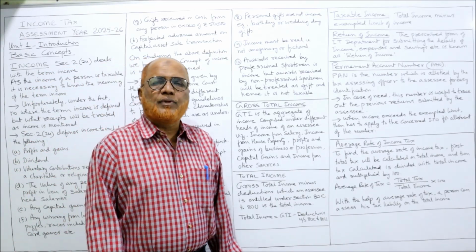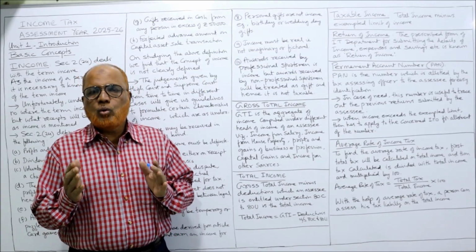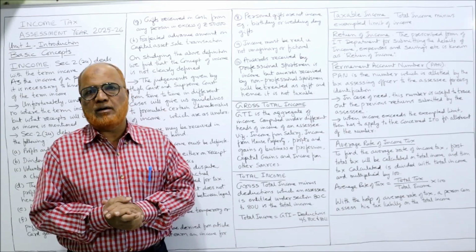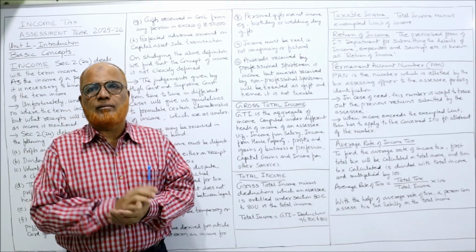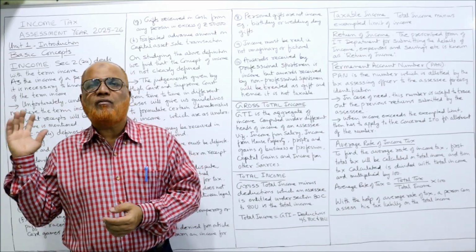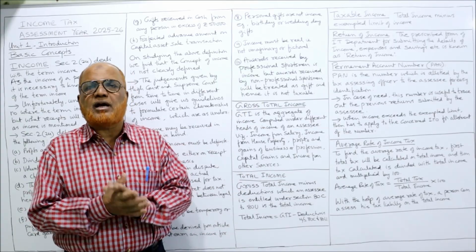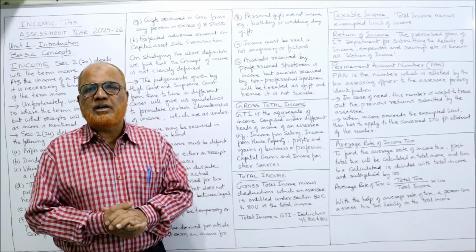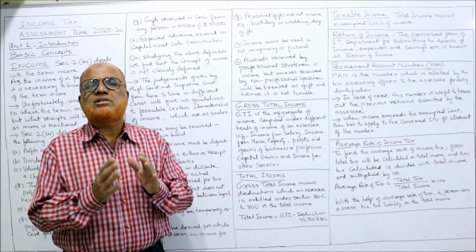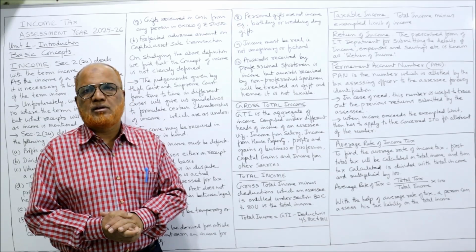So I have explained the basic concepts which are used in the Income Tax Act, like who is an assessee, what do you mean by previous year, what do you mean by assessment year, then who is a person, and what is deemed income. And here I have explained the meaning of the term income, gross total income, taxable income, permanent account number, filing the return, submitting the return, and lastly average rate of tax. So if you watch this theory video 2-3 times, definitely you will write the examination with full confidence, right?